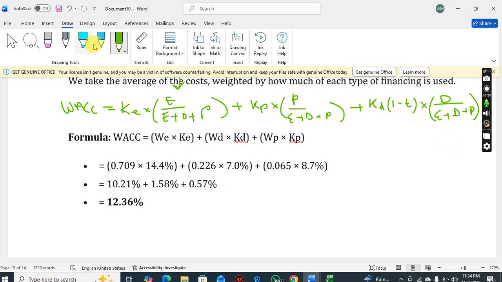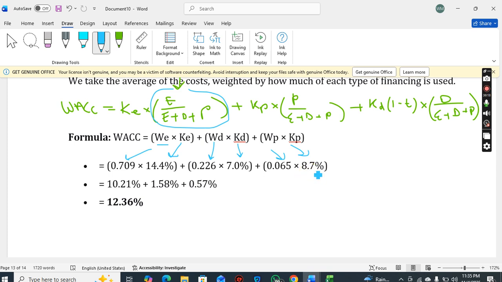So we already calculated these weightages, so you don't need to put this value over this fraction. The weightage of equity was 0.709, cost of equity 14.4%, weightage of debt 0.226, cost of debt 7%, weightage of preference shares 0.065, multiplied by the cost of preference shares 8.7%.